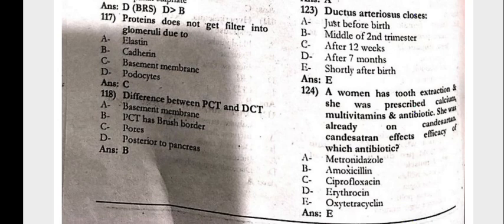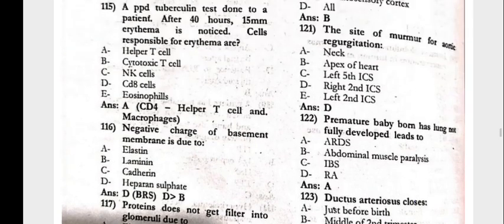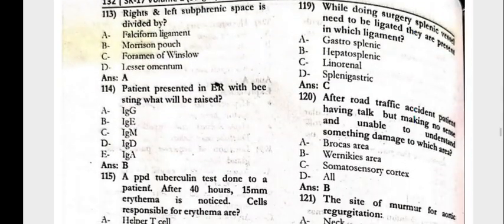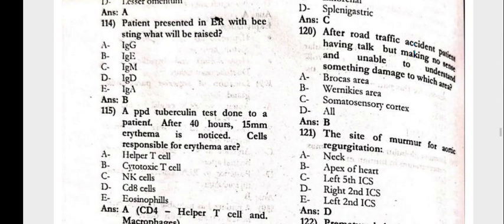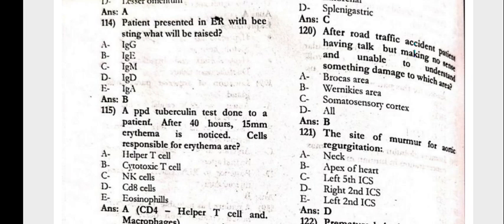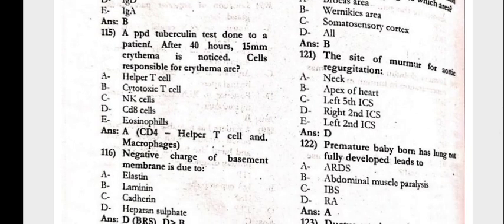The difference between the PCT and the DCT would be the PCT has the brush border. Next, while during the surgery, the splenic vessels need to be ligated. They are present in which ligament? That is the lienorenal ligament. After RTA, the patient is able to talk but making no sense and able to understand sometimes; damage to the area would be Wernicke's area. The site of murmur for aortic regurgitation is the right second intercostal space.